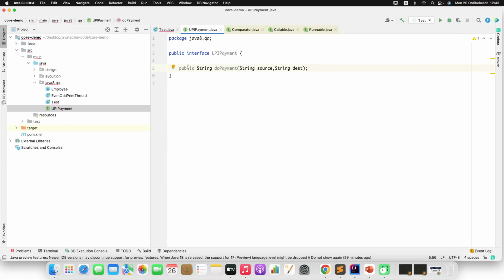Just add this. You can remove this public. Now this you can say is a functional interface. So if I type the functional interface annotation here, there is no error. You can't find any compilation error.